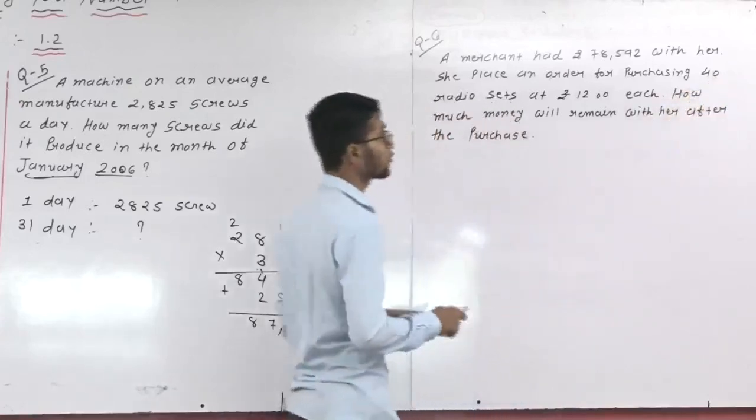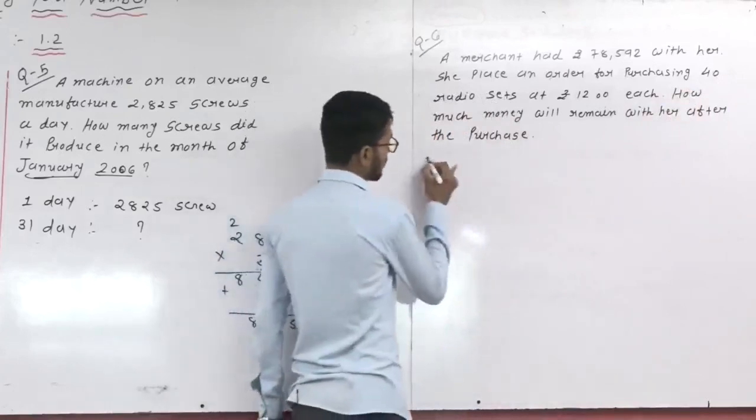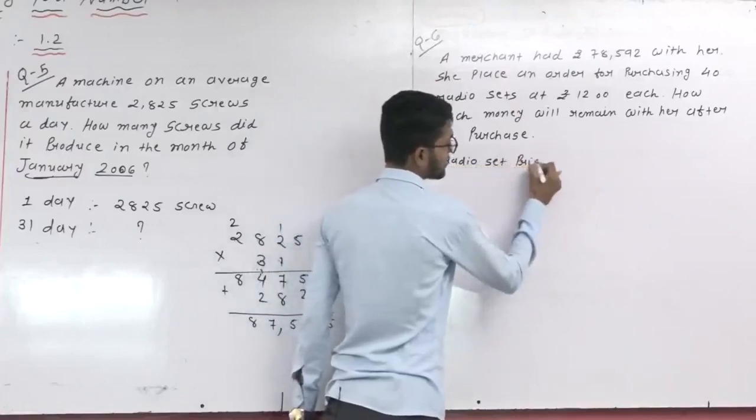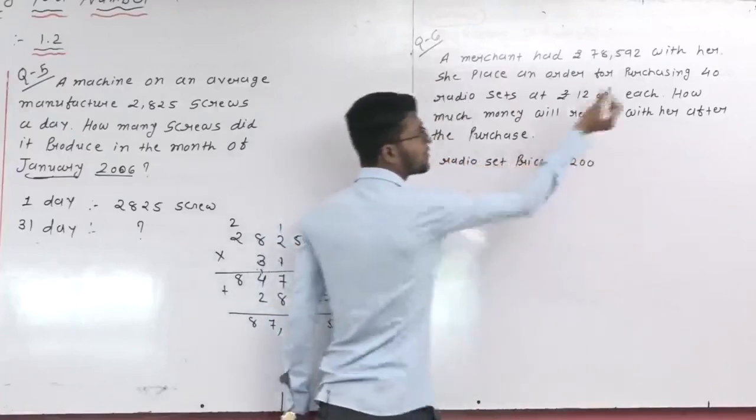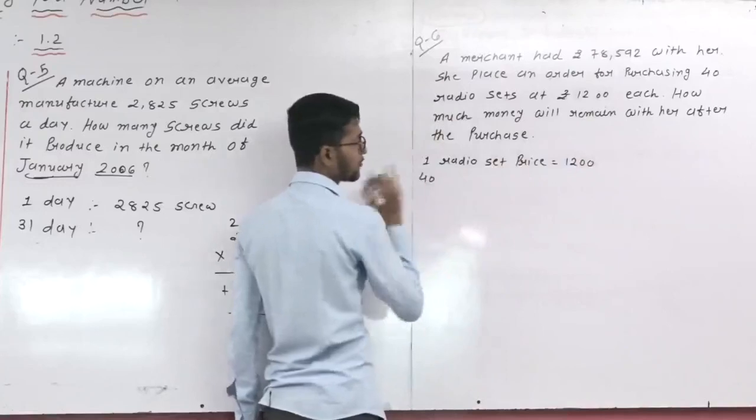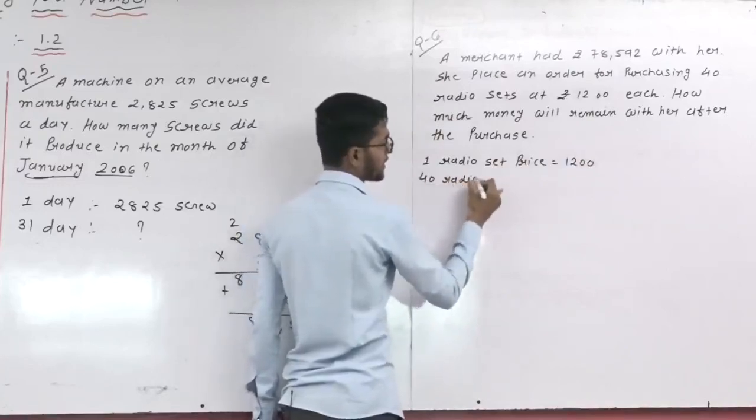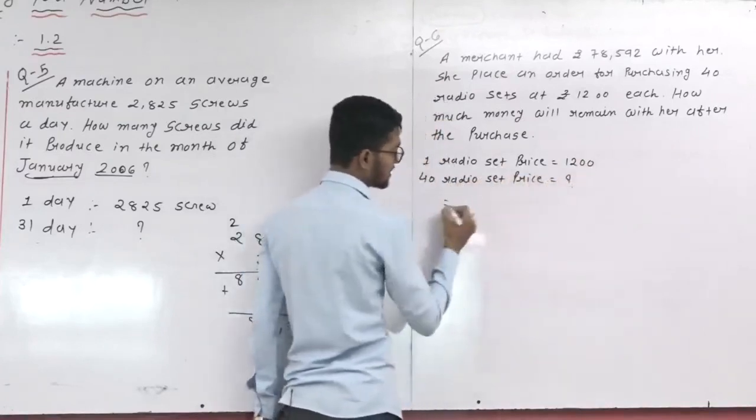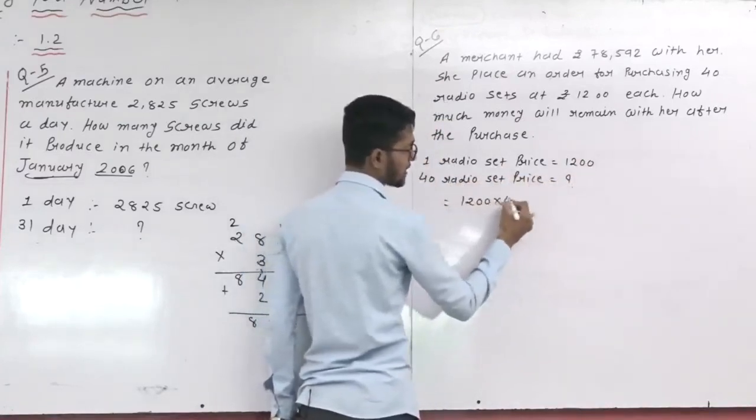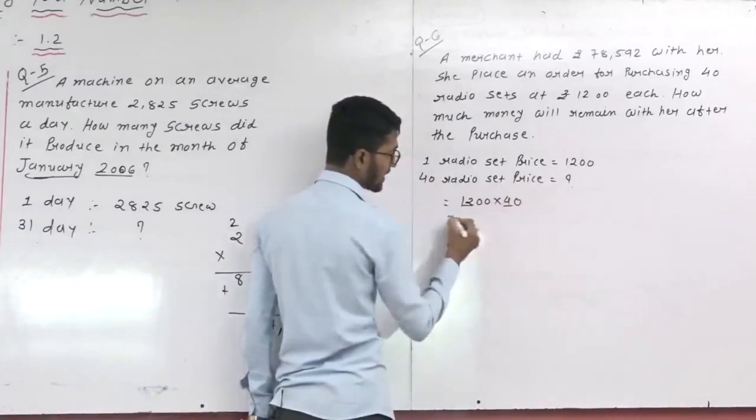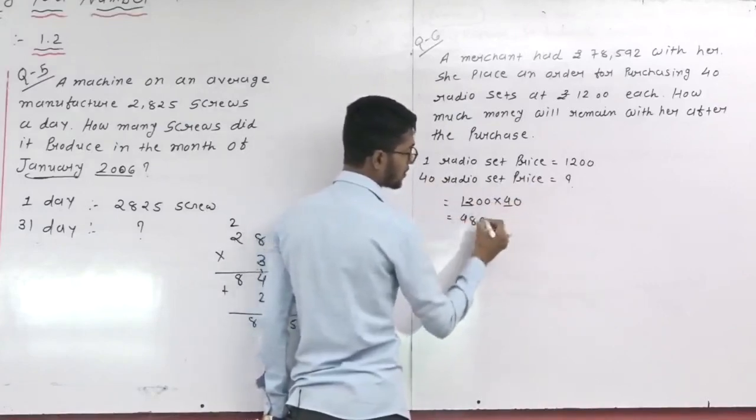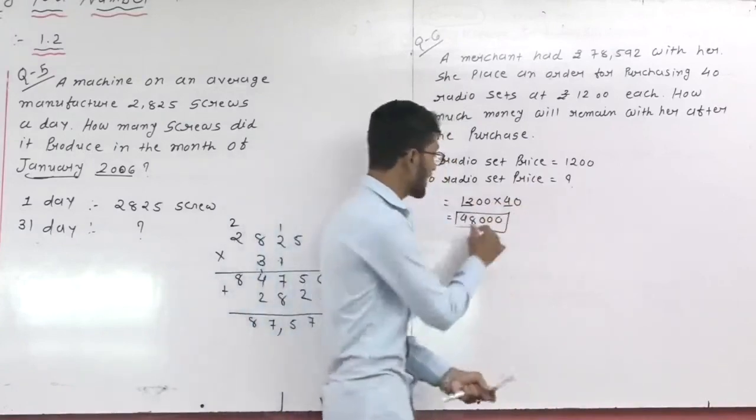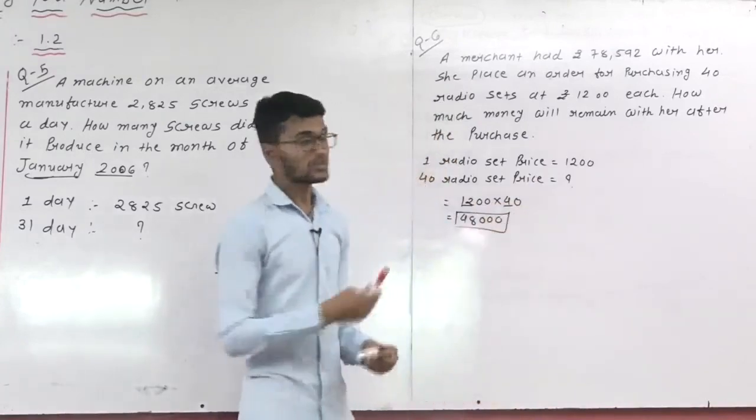It means first of all find the 40 radio set price. So one radio set price is equal to how much? 1,200. How many will she purchase? She purchased 40 radio sets. 40 radio set price is equal to how much? It means multiply 1,200 by 40. 12 fours are 48, then after that 1, 2 and 3 zeros. It means total 48,000 rupees is given.